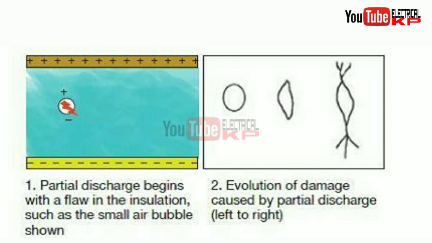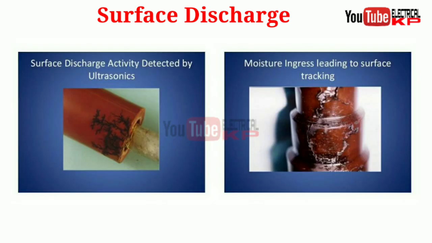After that, surface discharge. Surface discharge appears on the surface of the insulation, also known as surface tracking, and is caused due to contamination or weathering of the insulation surface. That's mostly caused due to humidity in the environment, and poor maintenance can cause permanent breakdown. As in the figure, surface discharge activity detected by ultrasonic is shown, and in the other figure moisture ingress leading to surface tracking is shown.